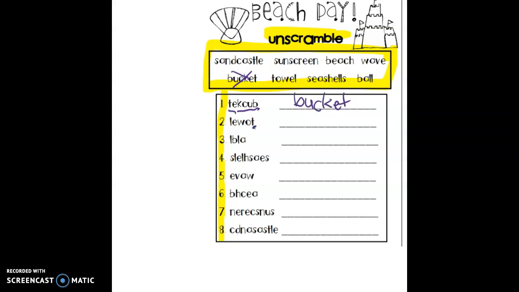Same thing here. Start with this letter and go backwards. The word is towel. Now if we try to do it with this one, it says owl. That's not a word either. So what word has 2 L's in it? Oh, looks like the word ball has 2 L's in it. So that one's going to be a word that goes in the blank there. So we have B-A-L-L.